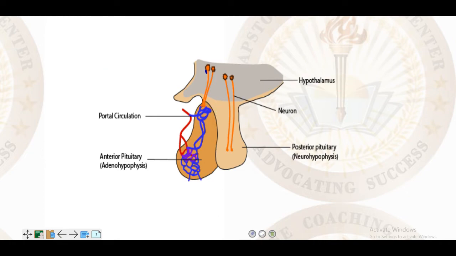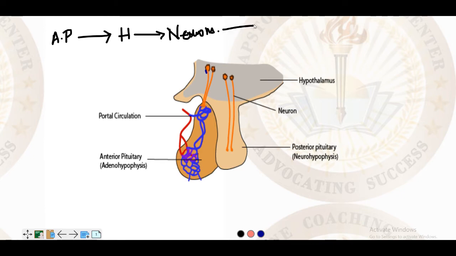So let me make it clear once. For the anterior pituitary, or adenohypophysis, the hypothalamus, which I'll represent with H, produces a response through neurons, or neurosecretory cells. These neurosecretory cells go into the portal circulation. They produce a neurohormone, releasing or inhibiting, whatever it is, which goes into the portal circulation and then to the anterior pituitary.